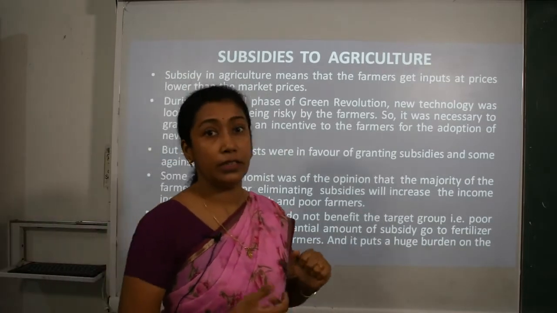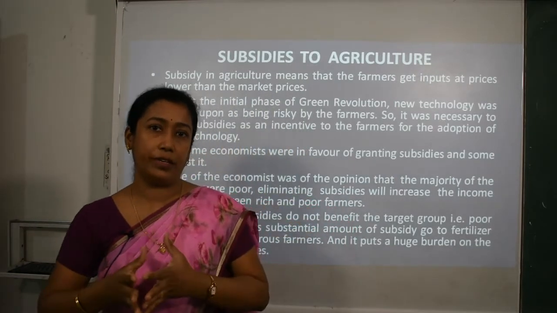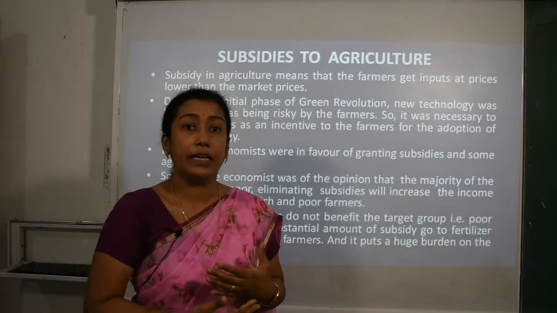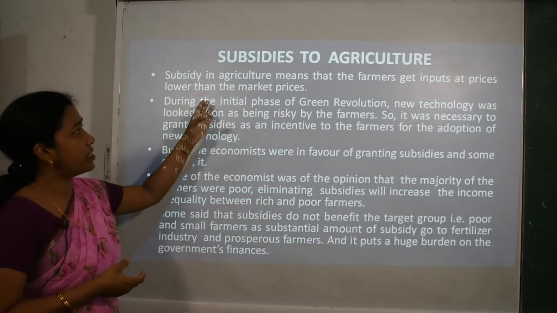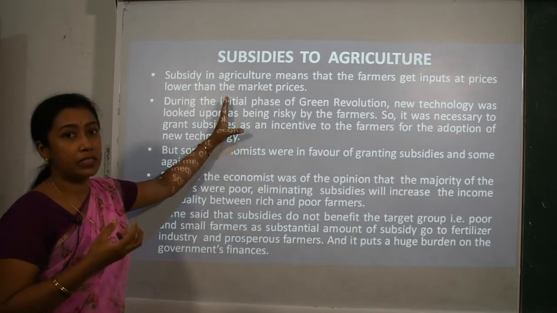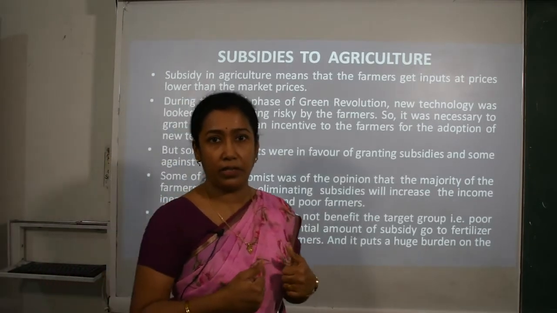Now third is subsidies to agriculture. That means in this Green Revolution technology, the government is also taking an initiative to provide subsidies to agriculture. When we say subsidies in agriculture, it means the farmers get inputs at prices lower than the market prices.